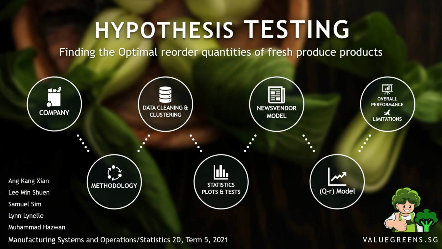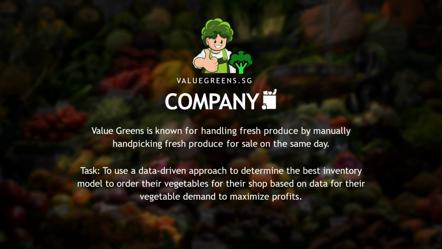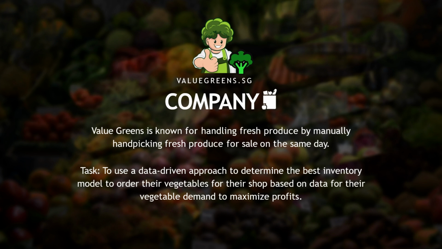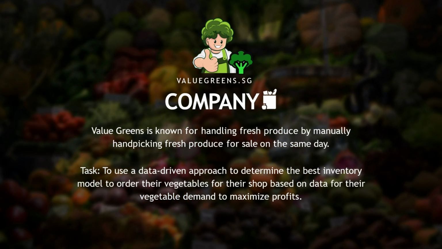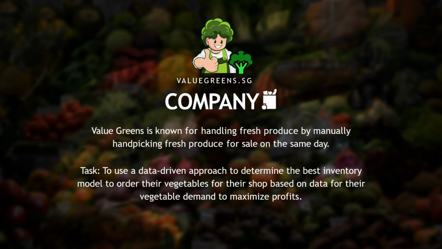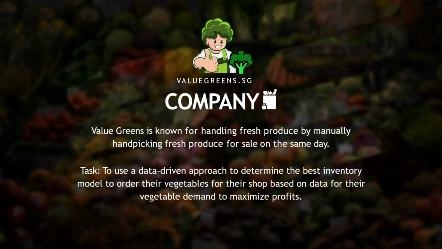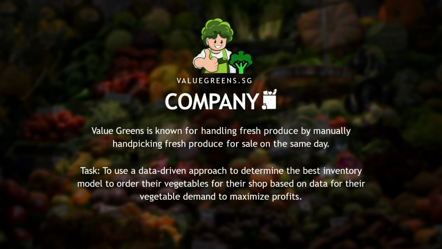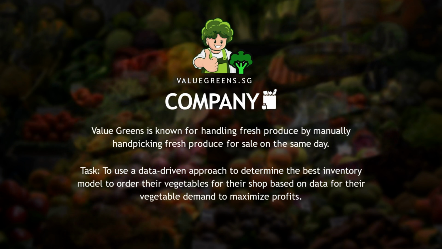We are working with Value Greens, which is known for delivering fresh produce upon order after procuring it from wholesale suppliers on the same day. The perishable nature of fresh produce makes it challenging for Value Greens to purchase the appropriate wholesale quantity to minimize wastage or overage, while maximizing profits and making sure that the produce itself meets standards for freshness. To assist our client with this problem, we examined 3 months' worth of online order data to identify which products were most popular and propose an optimal ordering strategy for them.